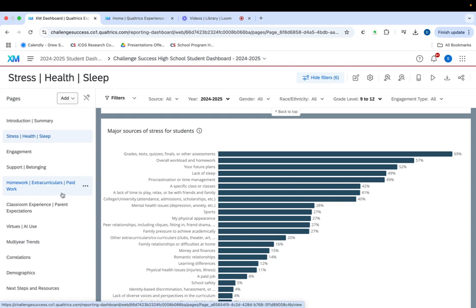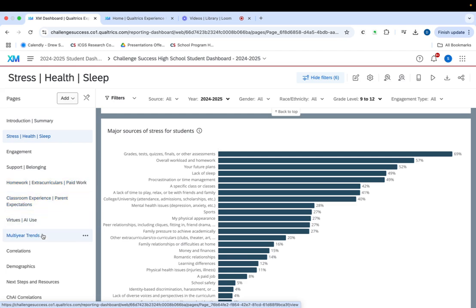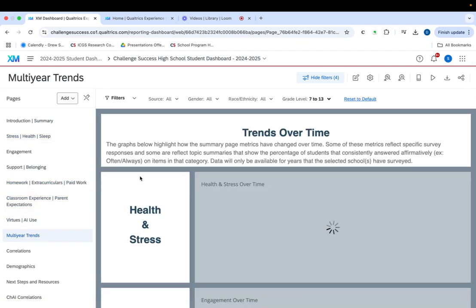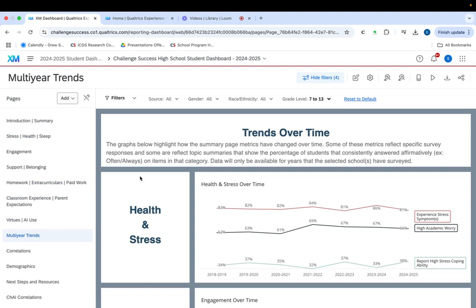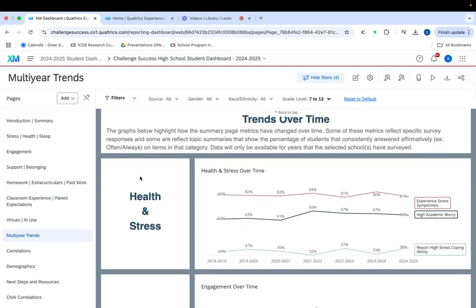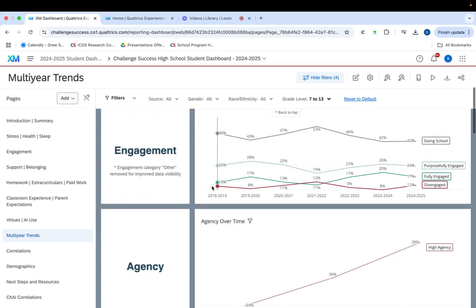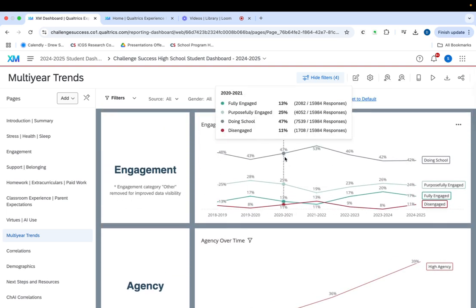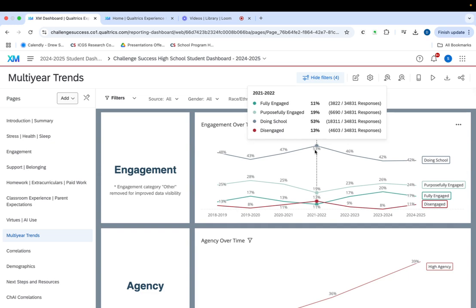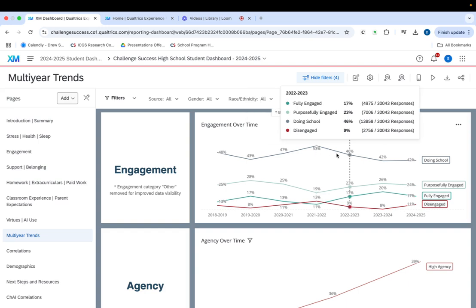Two other pages that I just want you to be particularly aware of. One is the multi-year trends page. If your school has surveyed more than once, your data will show up on the multi-year trends page, and you can see just over time how things have trended. So for example, in our larger data set, we notice here that doing school peaked in the 21-22 school year, right in the middle of all of the COVID, and we've actually been trending down nicely since then.